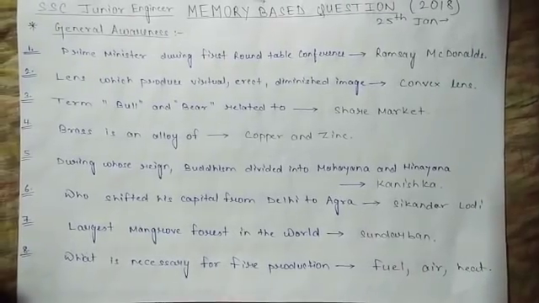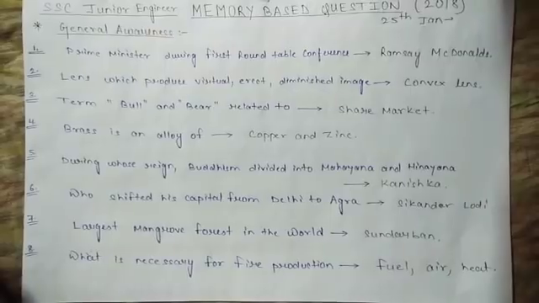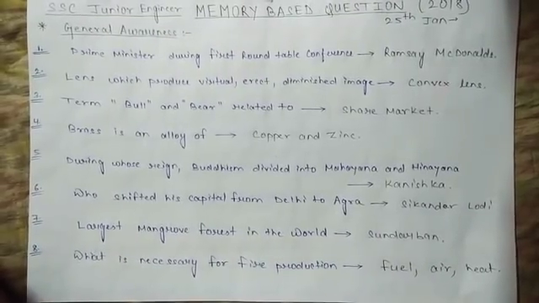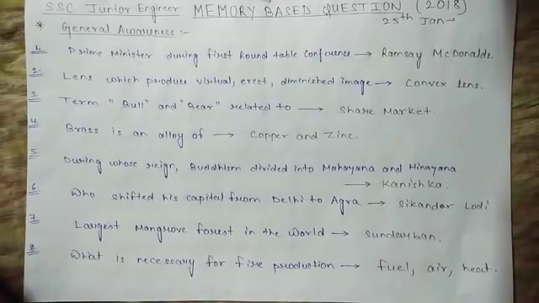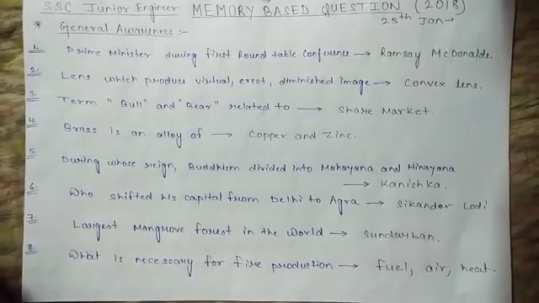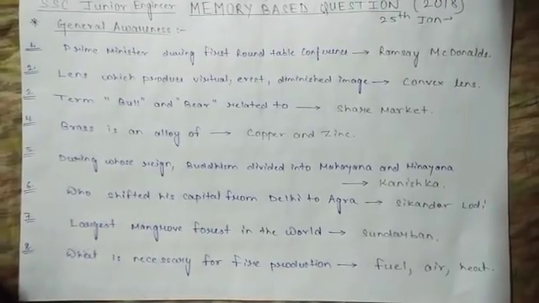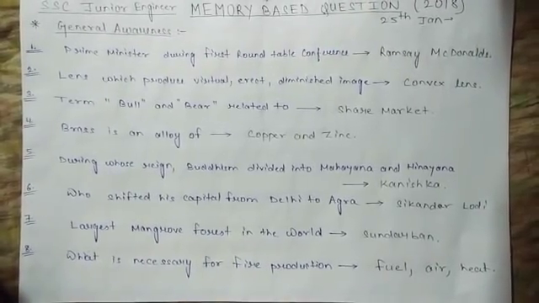In general awareness, the question is: who was the Prime Minister during the first Round Table Conference? The answer of this question is Ramsay MacDonald. Second question: what type of lens produces a virtual, erect and diminished image? The answer of this question will be convex lens.